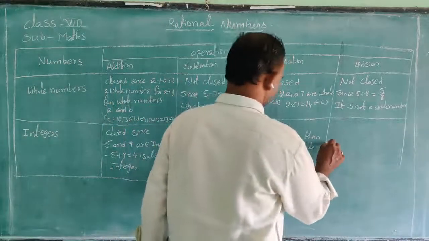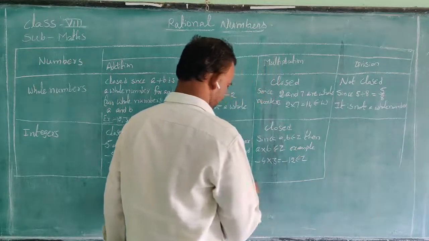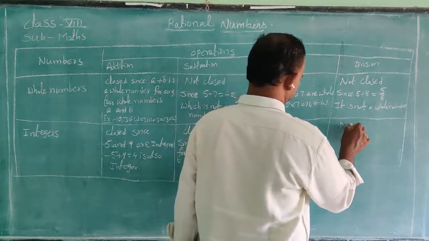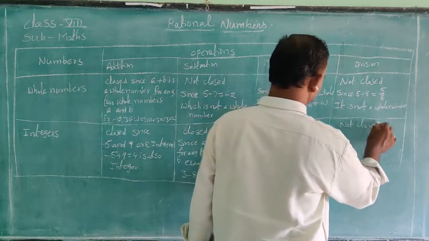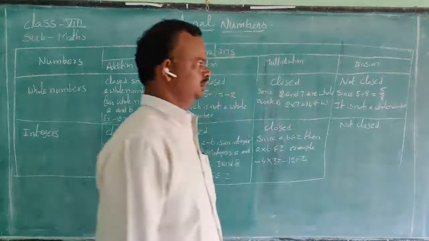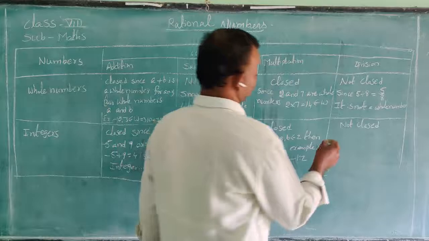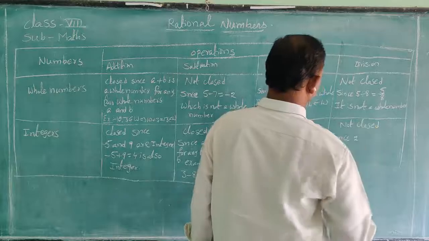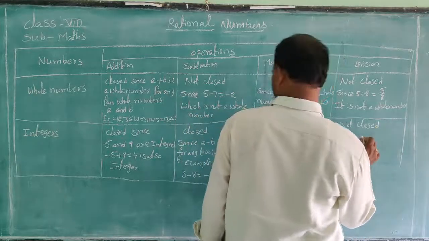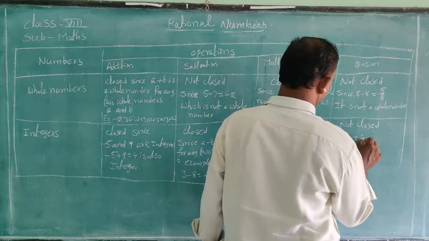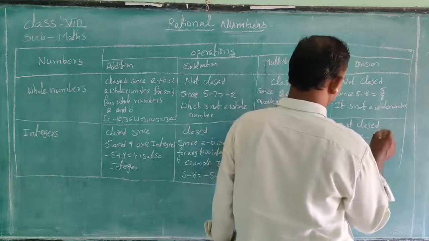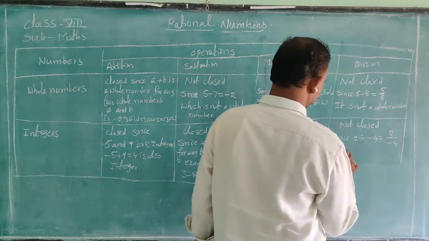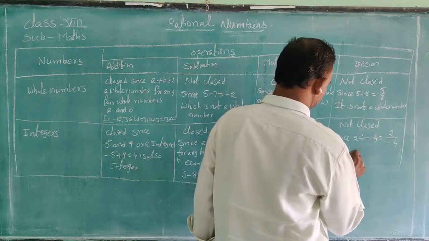Next, division. Next one is not closed. Since 2 divided by minus 4 is equal to 2 by minus 4, which is minus 1 by 2.